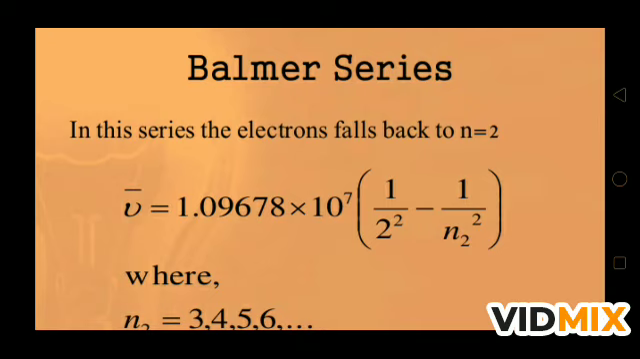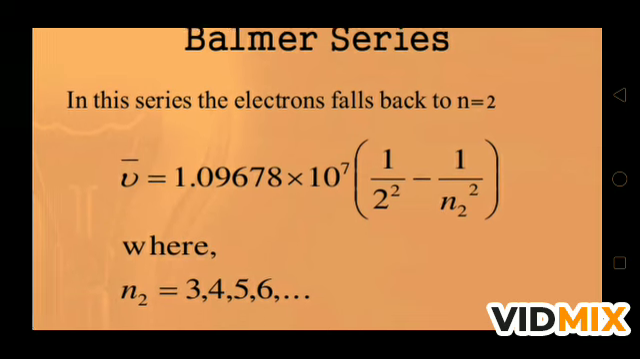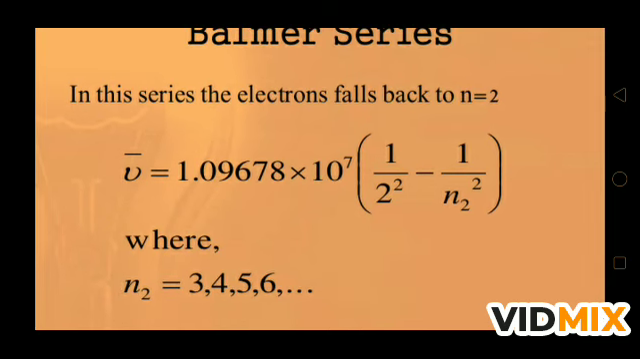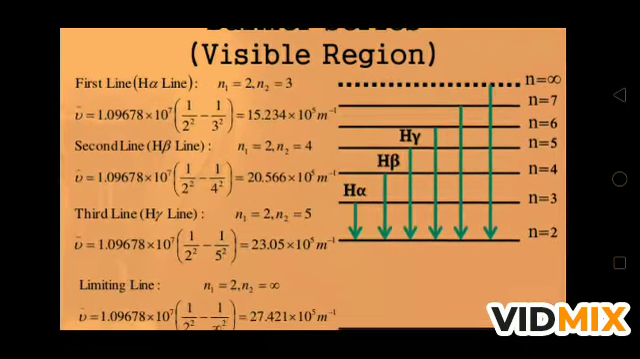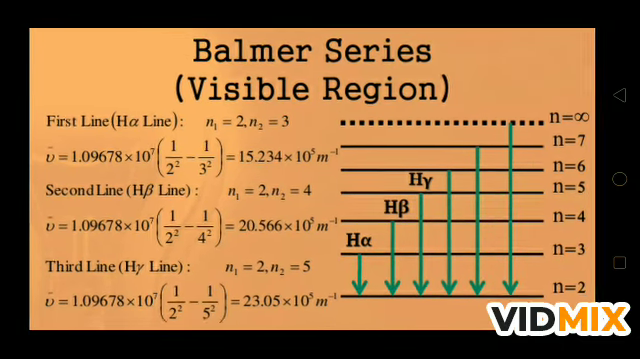n2 तक आके इलेक्ट्रॉन रुकेगा, and the wave number is calculated by 1.09678 × 10^7 (1/2² − 1/n2²), where n2 will be 3, 4, 5, 6 and so on. So for the Balmer series, it is written here: visible region. Balmer series falls in the visible region.